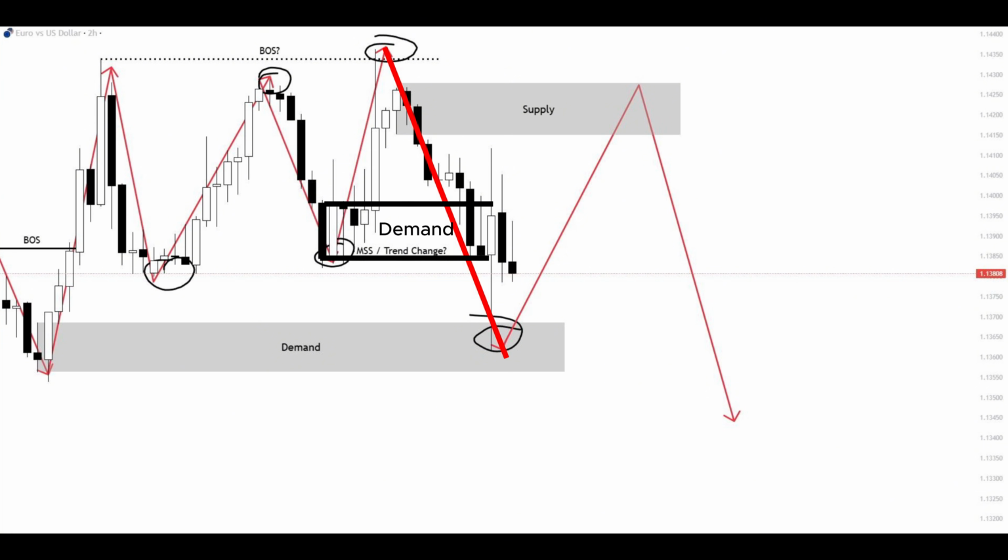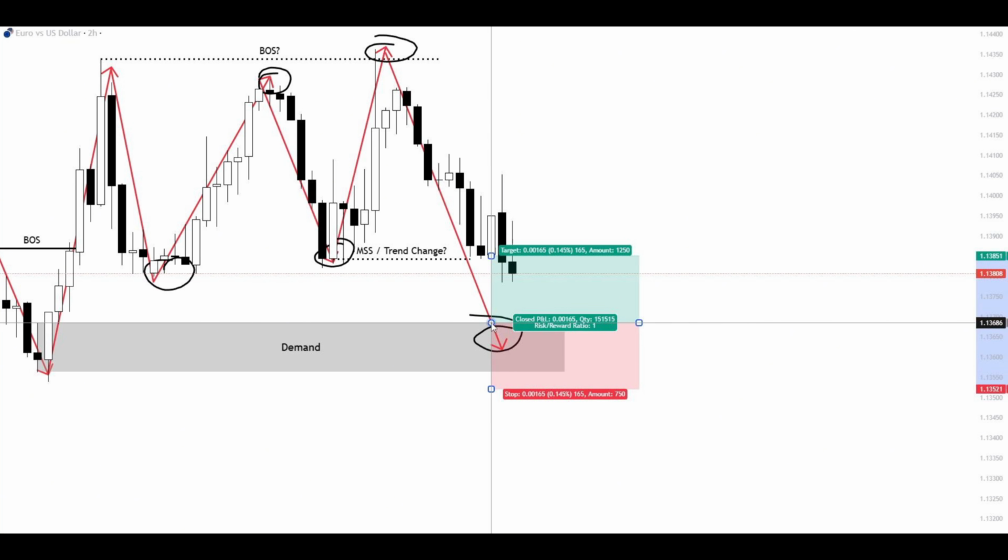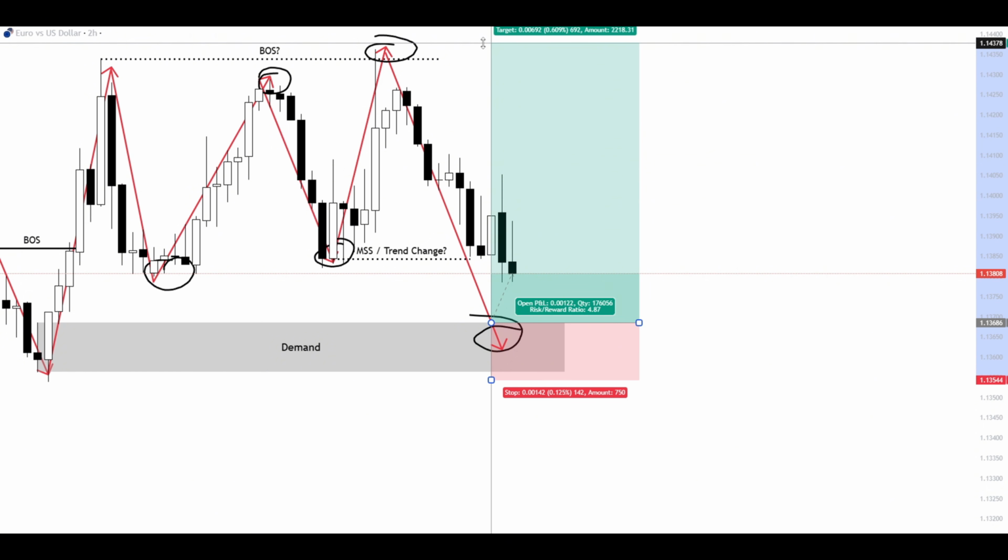And interestingly enough, the market breaks down that invalid and fake demand and drops down into hitting the only demand that was actually valid, which was this one. So this downtrend was not really a downtrend, it was only a pullback, so the market can fill the valid demand. And we can even try another buy setup, this time from this demand, with the stop loss below it, and take profit above the swing high.